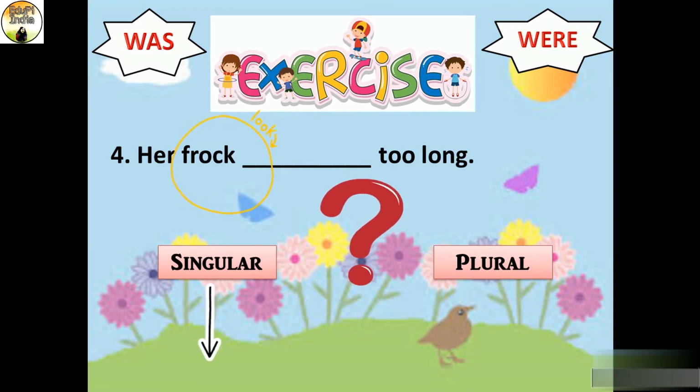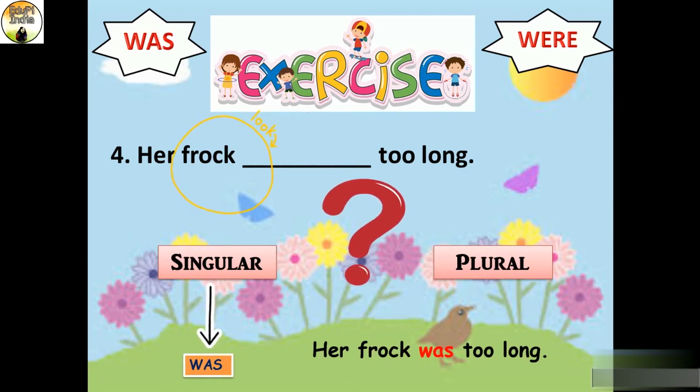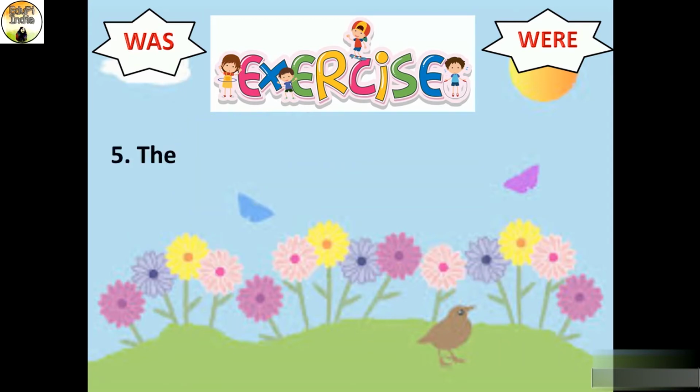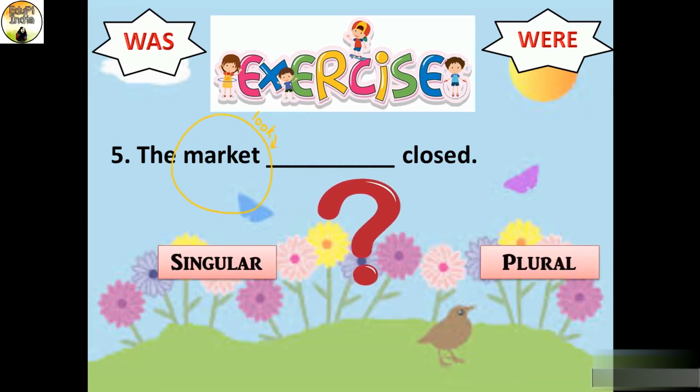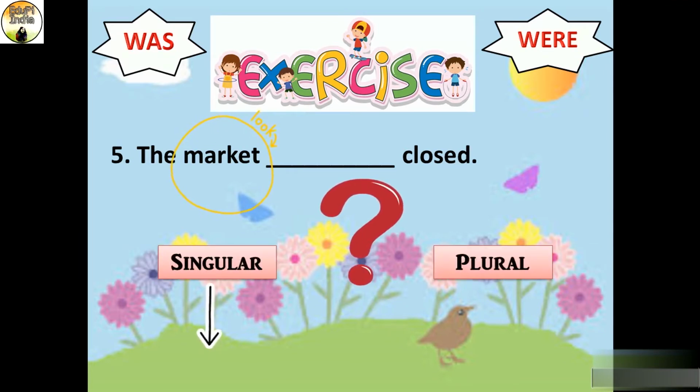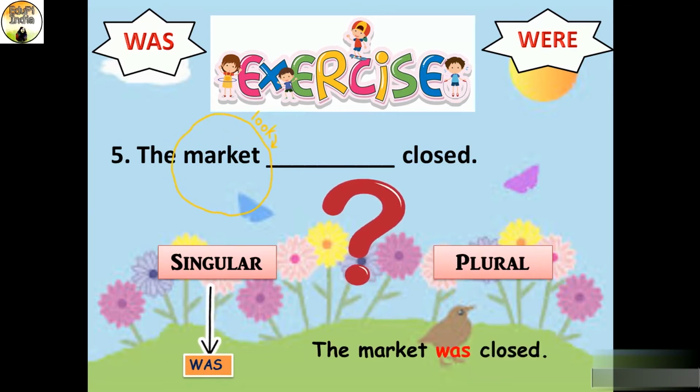Frock is singular. So we will use was. Now the sentence will be her frock was too long. Another one is the market dash closed. So what should we use here? Was or were? Again look at the subject. Market. This word is singular or plural? Yes, it's singular. So we will use was. Now the sentence will be the market was closed.